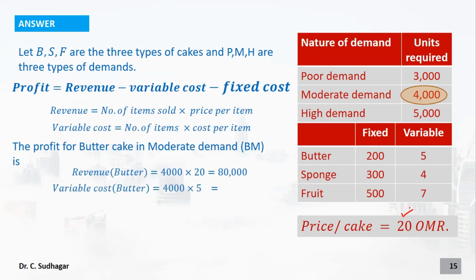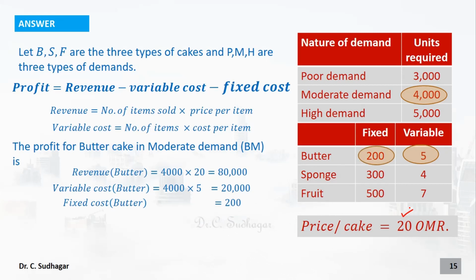Variable cost is 4000 into 5. To prepare one cake we are spending 5 reals. It is from the table. It is given to us in the question. So to prepare 4000 cakes we should spend 20,000 reals. Now what is the fixed cost for this? The fixed cost is going to be the same 200.